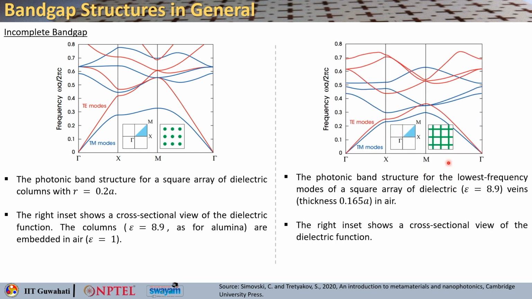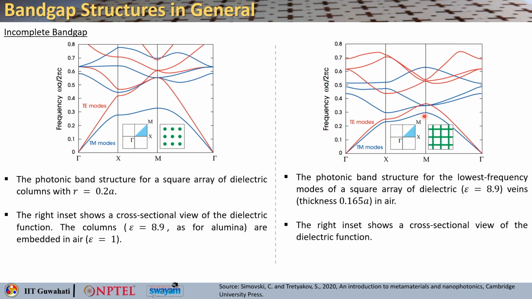Similarly, if you look for another kind of structure, which is basically a square array of dielectric veins, they are just connected like a mesh. So, you can see the veins have a thickness of 0.165 a and are made of the same material, epsilon equal to 8.9. It's a square array. So, we go with the same kind of trajectory gamma X M gamma and calculate it.